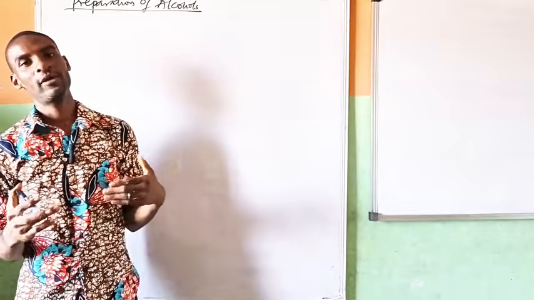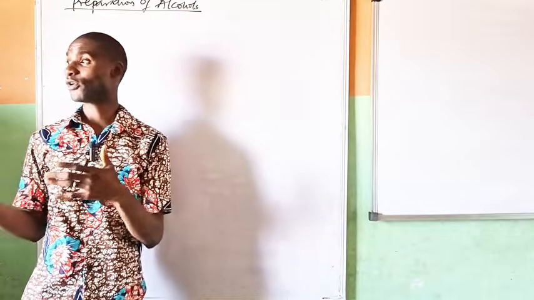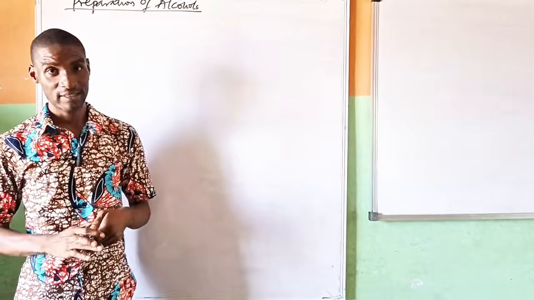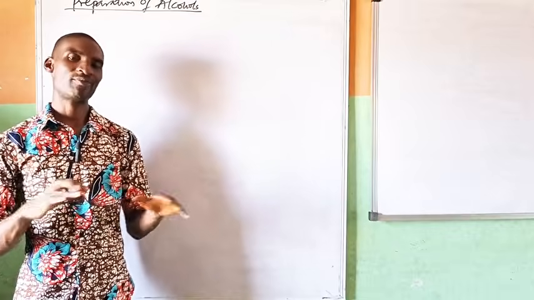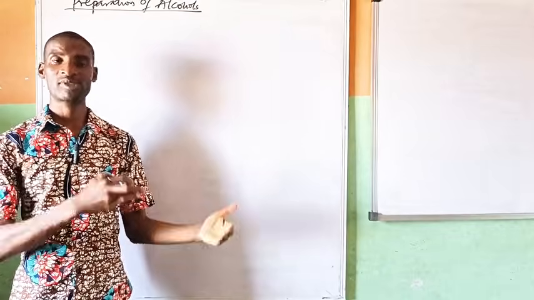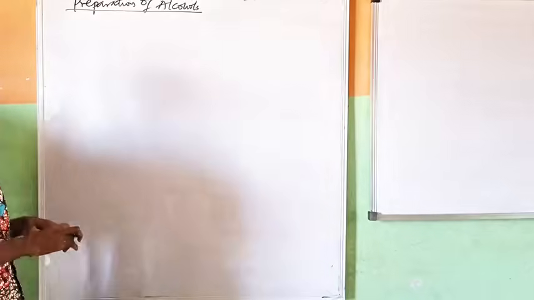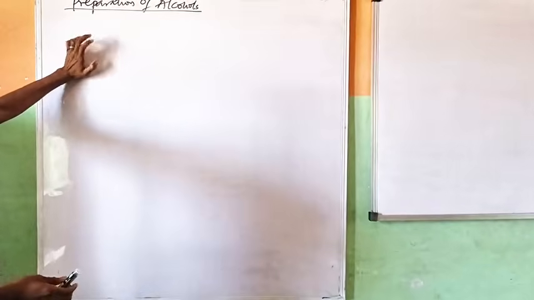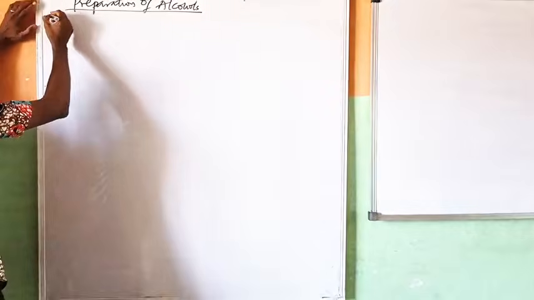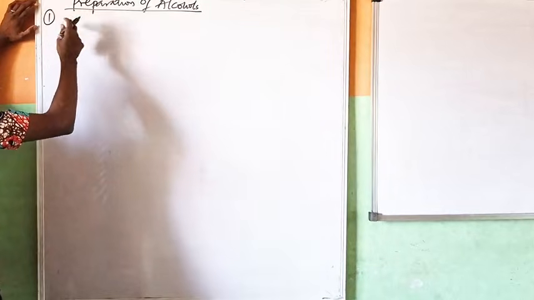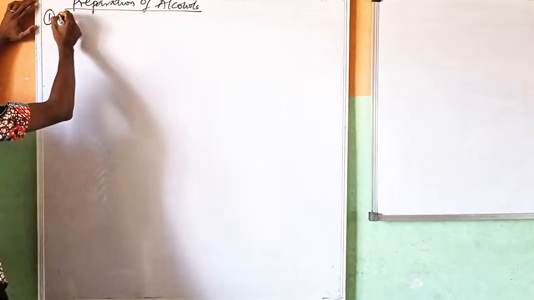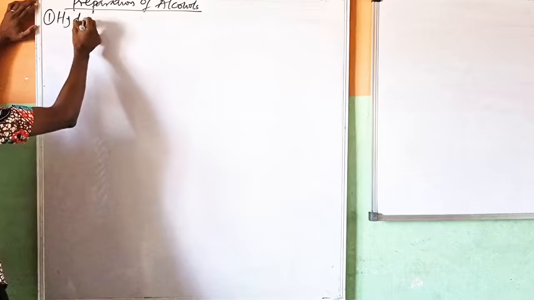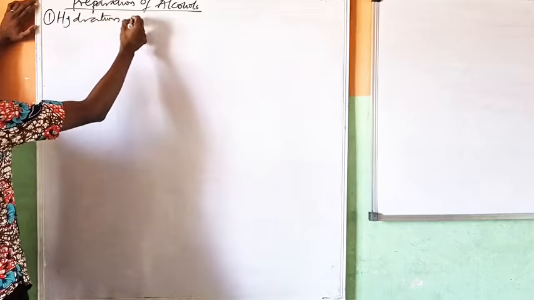So when you ferment maybe your corn or your cassava, any carbohydrate, once it goes through the process of fermentation, then you are going to have alcohols. But let's talk about the laboratory preparation. Number 1, we can prepare alcohols by hydration of alkenes.